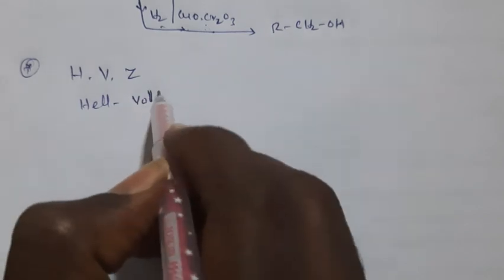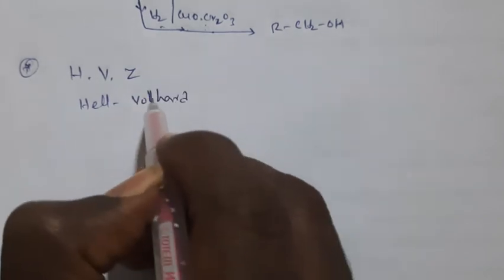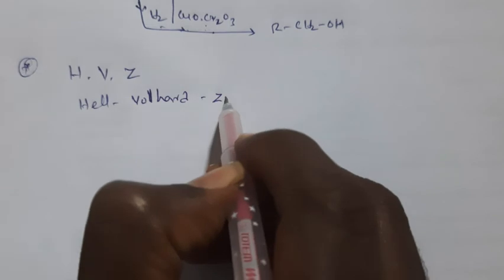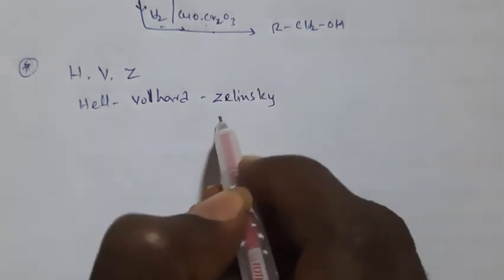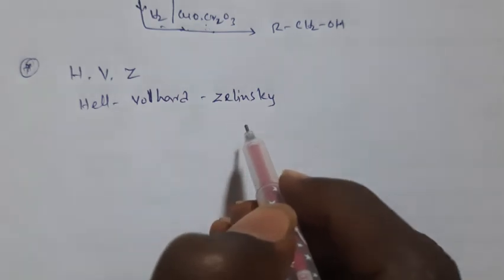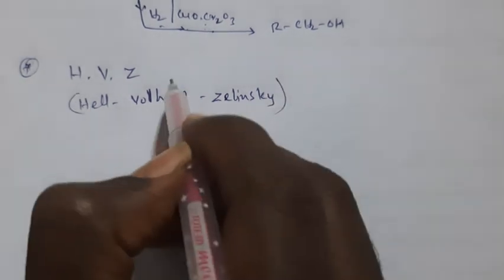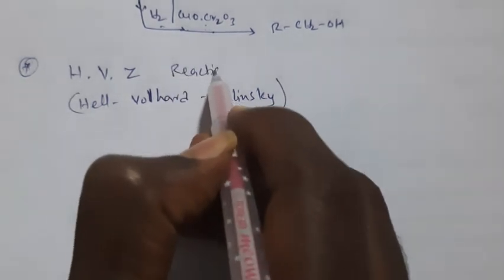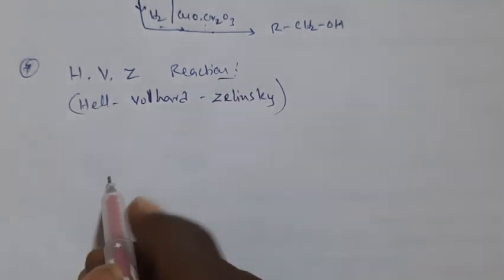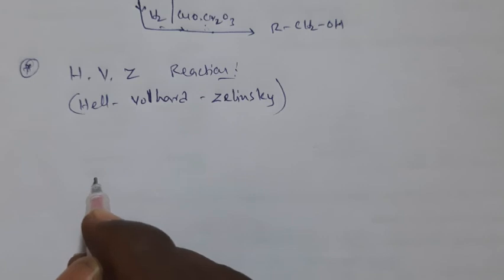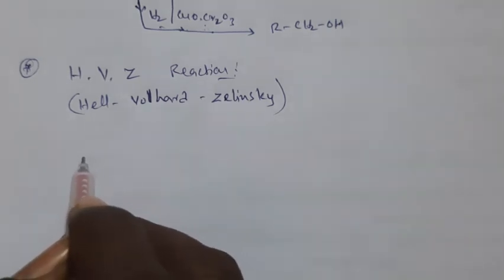Hell, Volhard, Zelinsky reaction. And this is a somewhat important reaction which is used for increasing the acidic character of carboxylic acids. So how does the reaction happen? Now we'll check here.